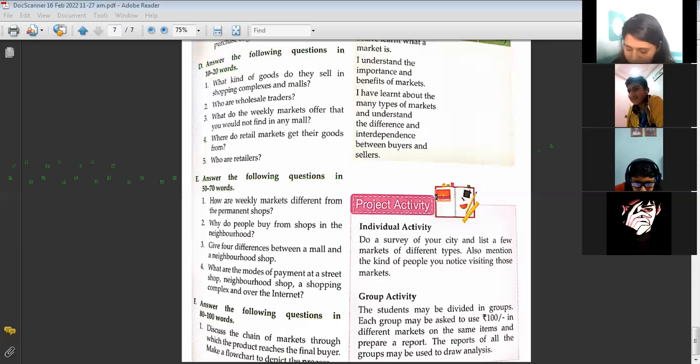Hurry up and do your work, beta. They are held on... held. Ma'am, we can also write on the second point that these markets are makeshift markets. Yes, you can write that. Okay.